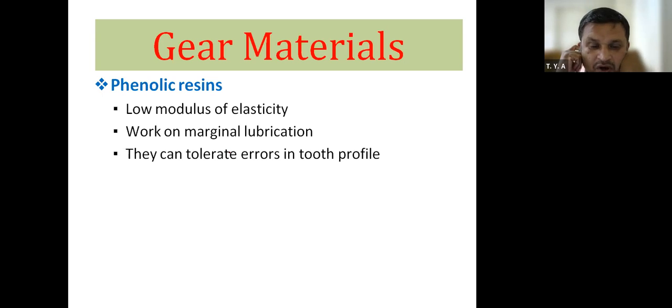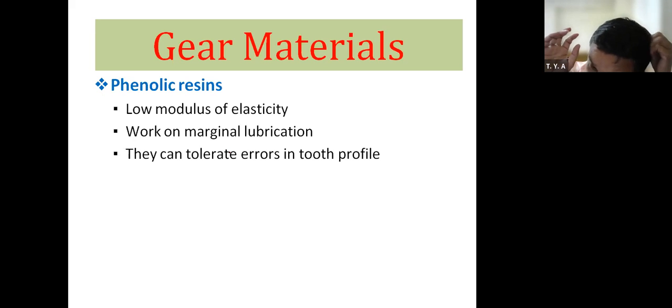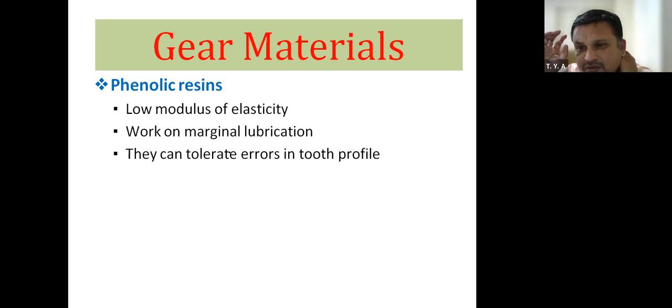Next is work on marginal lubrication. Gears made of plastic material can work on a small amount of lubrication. Marginal means small amount, and they can tolerate errors in the tooth profile. These are some advantages of phenolic resins, and why phenolic resins are used for gear tooth manufacture.